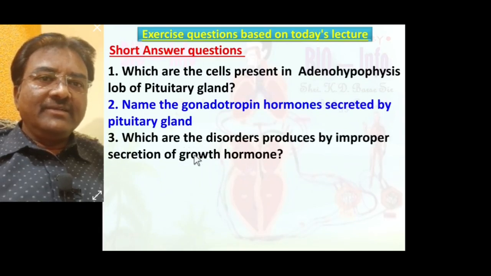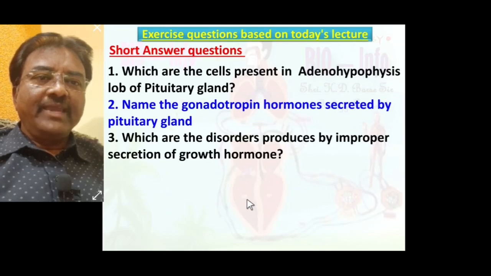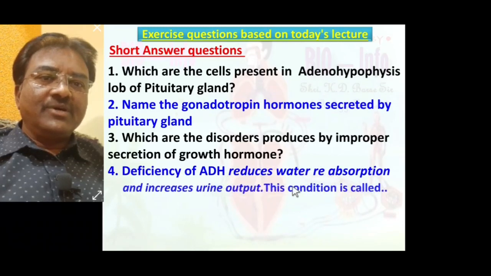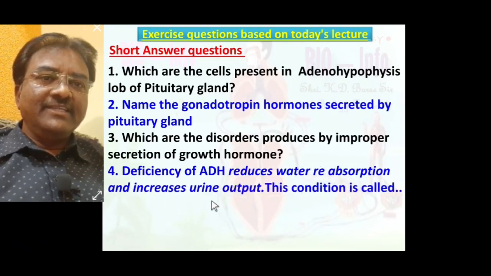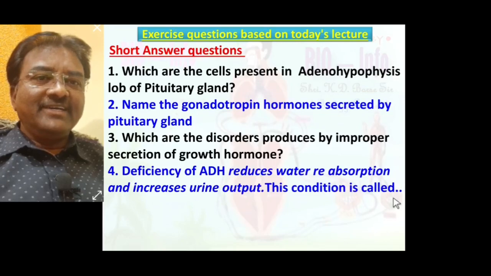Which are the disorders produced by improper secretion of growth hormone? First one is pituitary dwarfism, second one is gigantism, third one is acromegaly. Deficiency of ADH reduces water reabsorption and increases urine output. This condition is called diabetes insipidus.